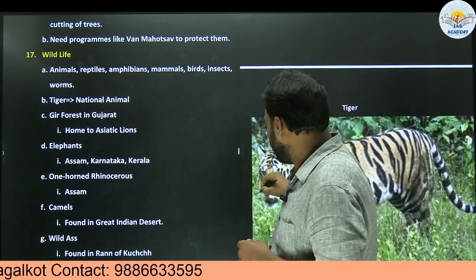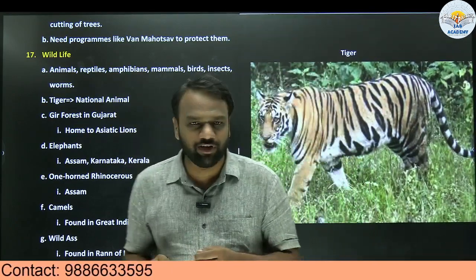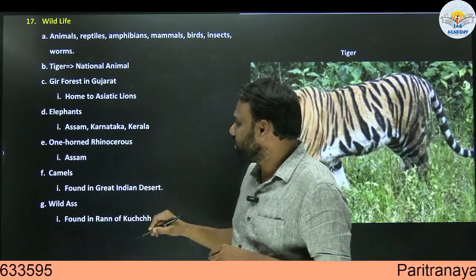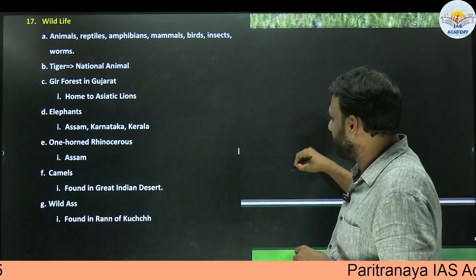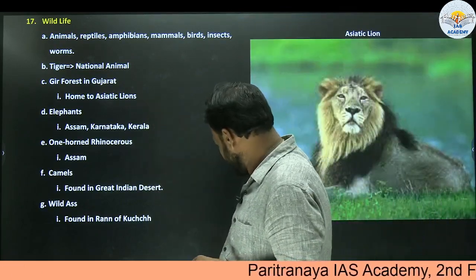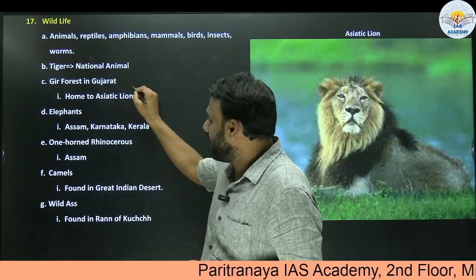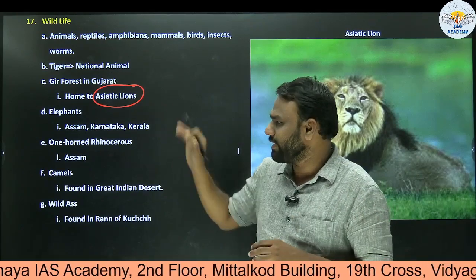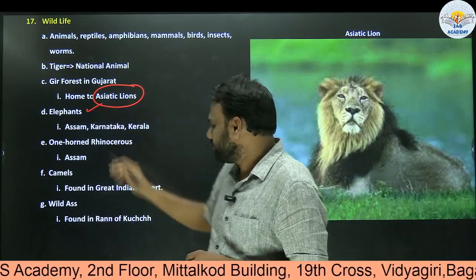Here, tiger is a national animal, so we are already aware of it. Next, Gir forest in Gujarat. In Gujarat, we have a forest called Gir forest. In Gir forest, we will find Asiatic lions. A very important point to note, later on we will be discussing once again: Asiatic lions are present only in the Gir of Gujarat and they are endemic. They are nowhere present across any other country in the world. So very important.